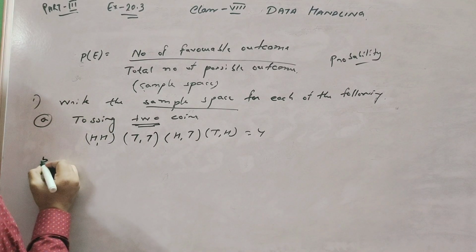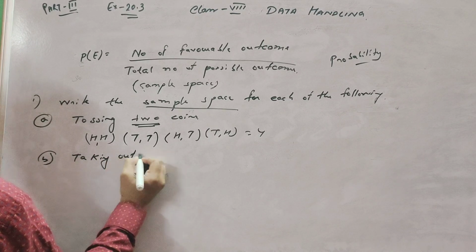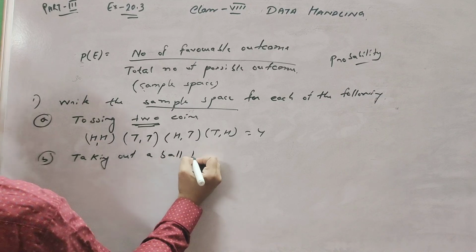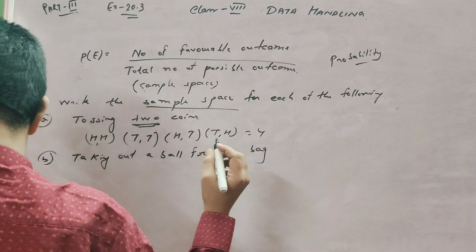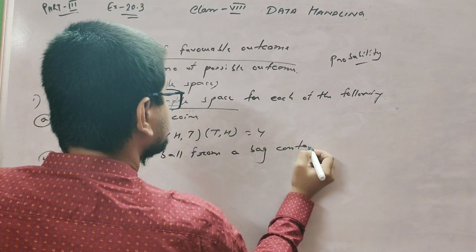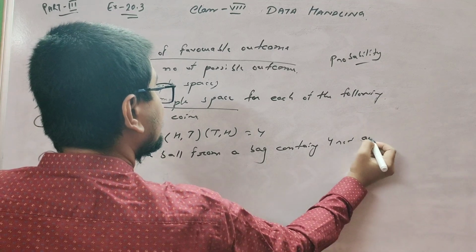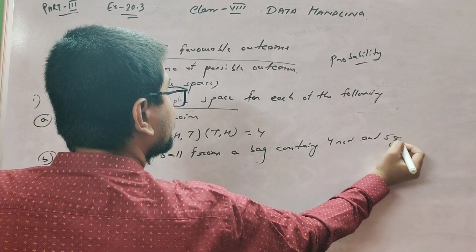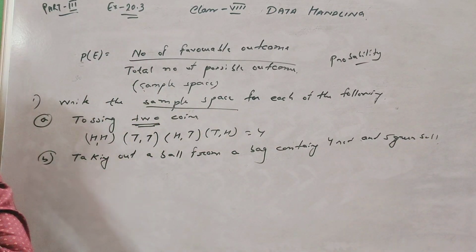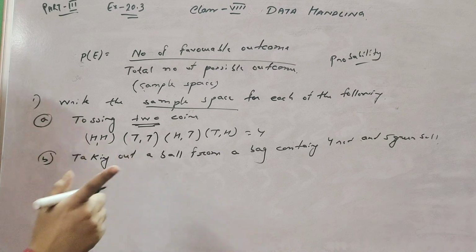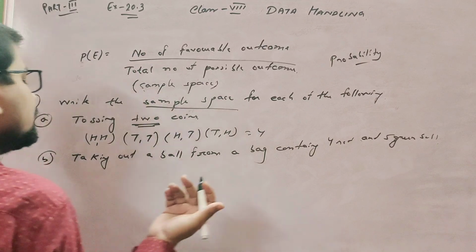Now question number B: taking out a ball from a bag containing 4 red and 5 green balls. What is the sample space?